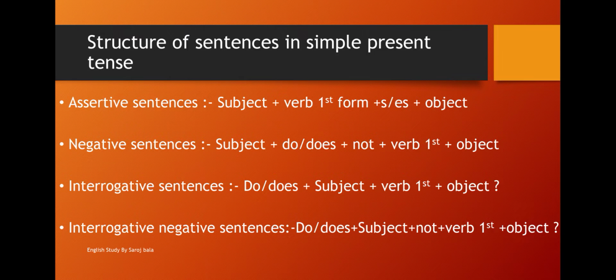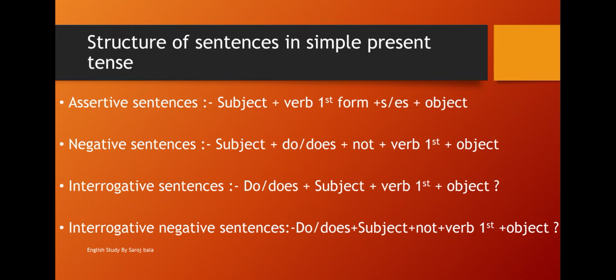Next is interrogative sentences. In interrogative sentences, we will use helping verb do or does before the subject. So the structure of interrogative sentences is do or does plus subject plus first form of verb plus object, then question mark. Let's see the structure of interrogative sentences.